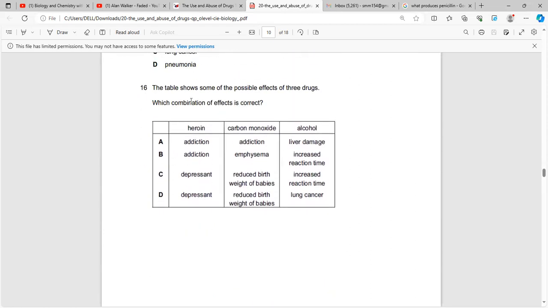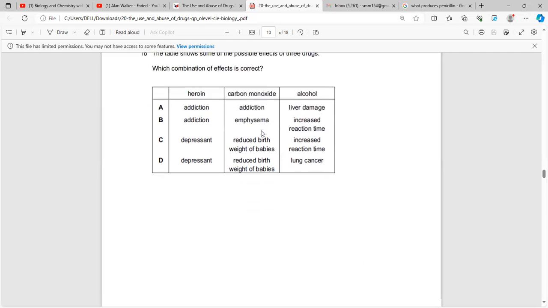In question number 16, we need to know that heroin leads to addiction and it is a bad drug. Now, so heroin has addiction, carbon monoxide causes emphysema, and alcohol causes liver damage and increased reaction time. However, the best option is B because carbon monoxide causes emphysema more and it doesn't cause any addiction.